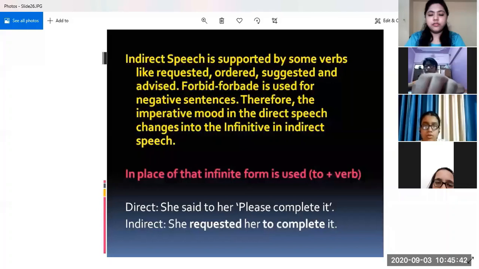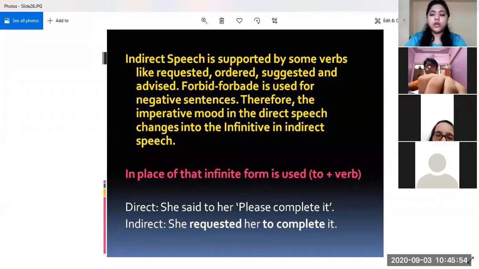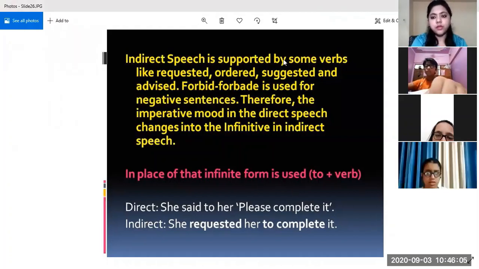See, when we change an imperative sentence from direct speech into indirect speech, then we replace the verb with its infinitive form. Now what is an infinitive form of verb? When the verb is used with to. For example, to go. So to go is the infinitive form of verb go. So let us come to the example over here.